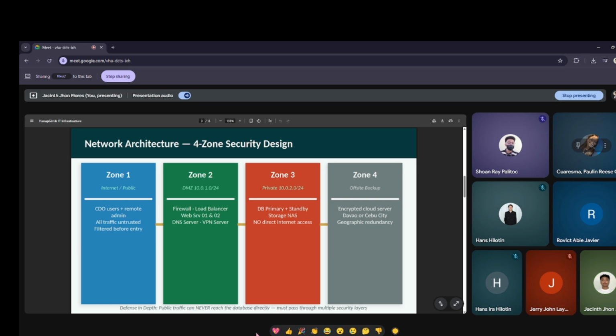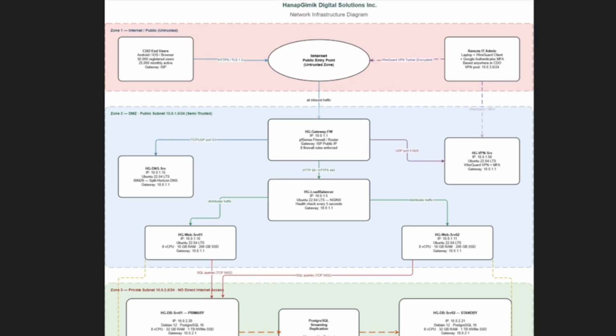So for our network architecture, this is the simple display of our network architecture. It has four zones. First, the internet and the public, or DMZ, the private, and our offsite backup. So I will be presenting the actual diagram. So this is the diagram.